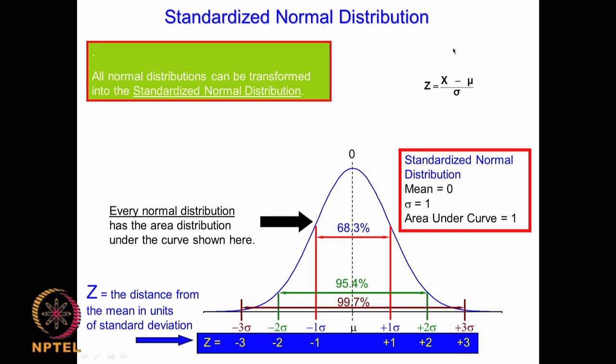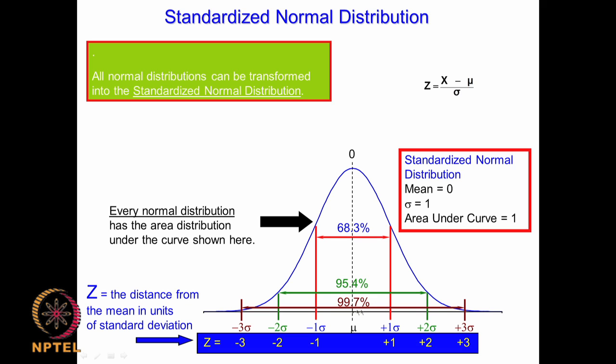So we can convert most of the problems into standardized normal distribution, and there are tables which talk about area under the curve for different values of x. So we will do some problems under that. So this is a standardized normal distribution where we have the mean as 0, area under the curve is 1 and sigma is 1.